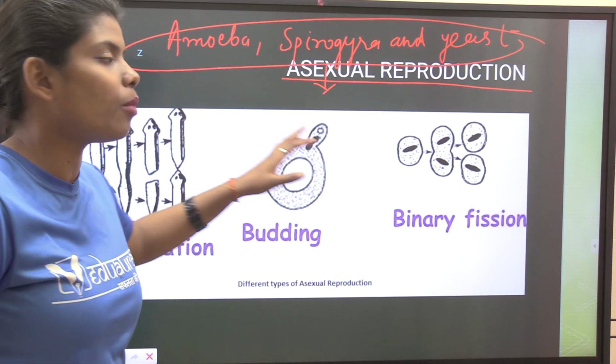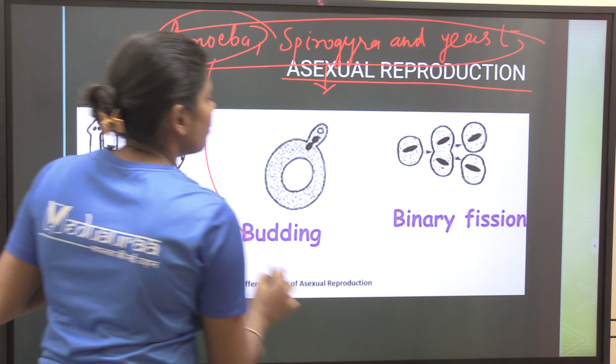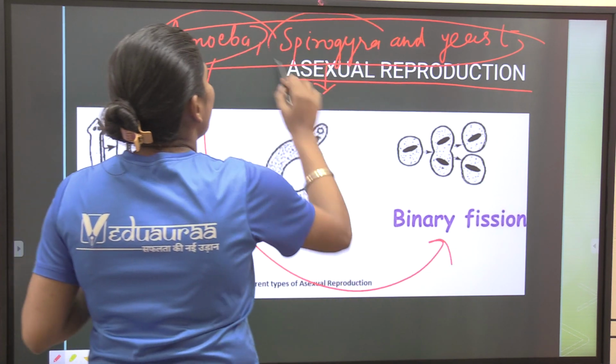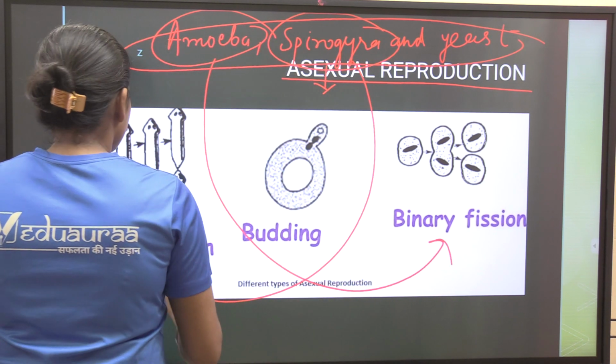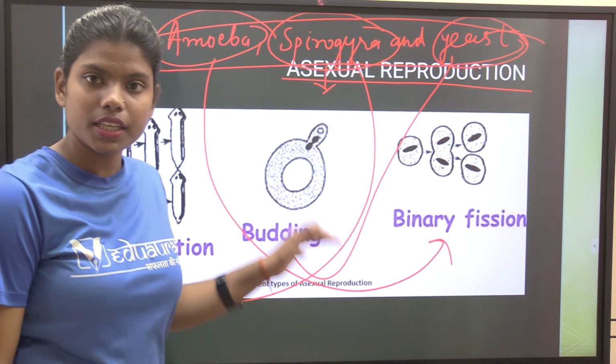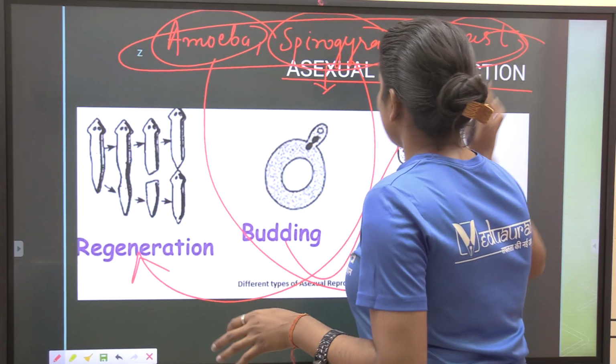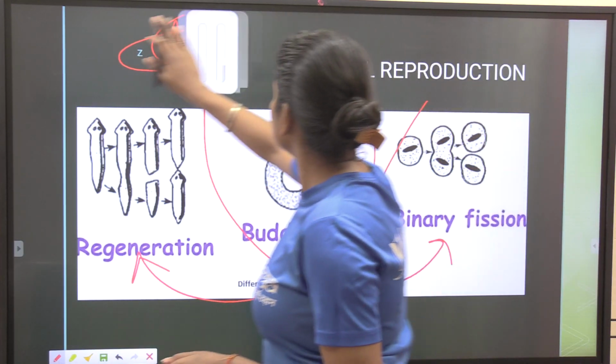Asexual reproduction we know, but which type of asexual reproduction? Amoeba does binary fission, Spirogyra does regeneration, and yeast does budding. Clear? Is it clear to all? Let's go to our question.